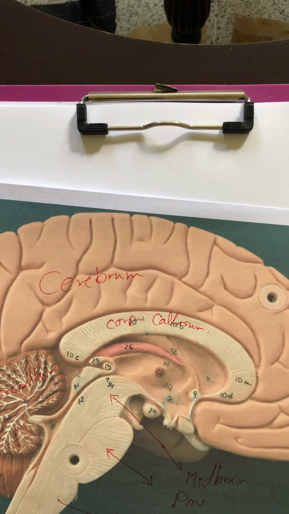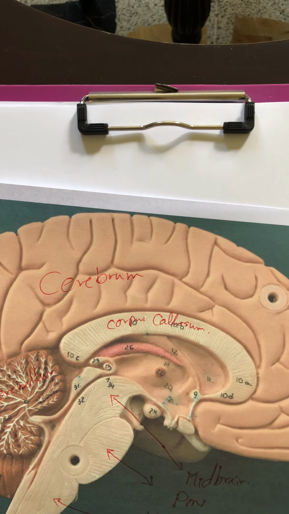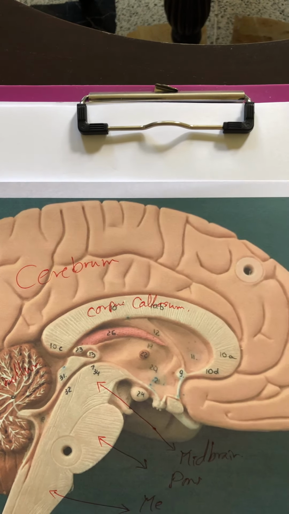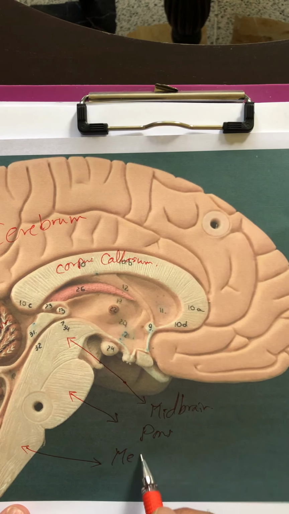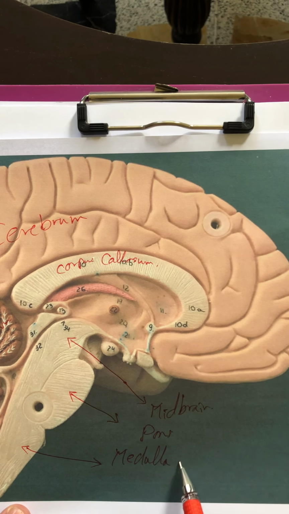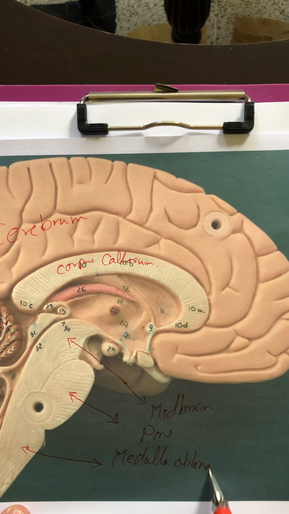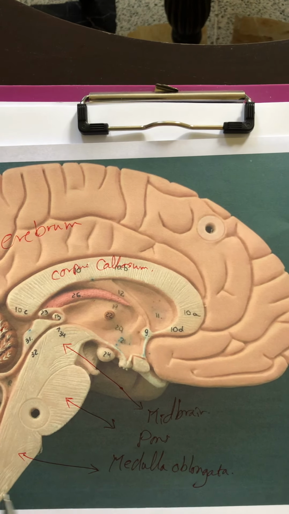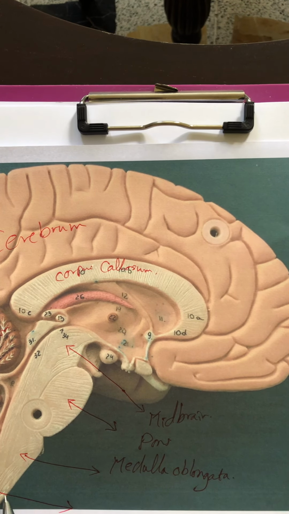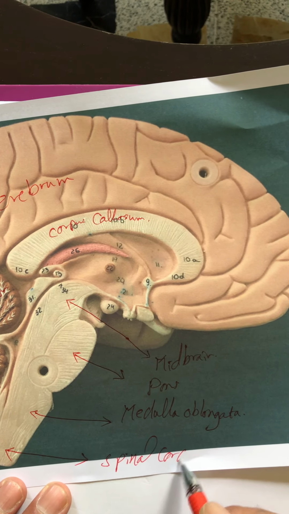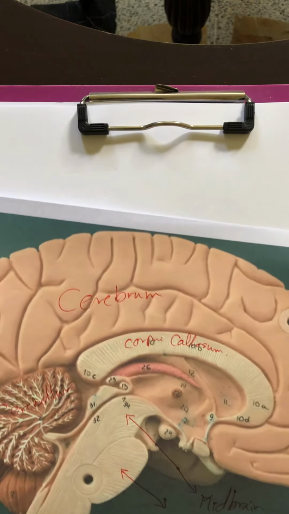And this is the medulla oblongata. And of course, the end of the medulla oblongata ends with the spinal cord. So all these parts, of course, this is the thalamus.